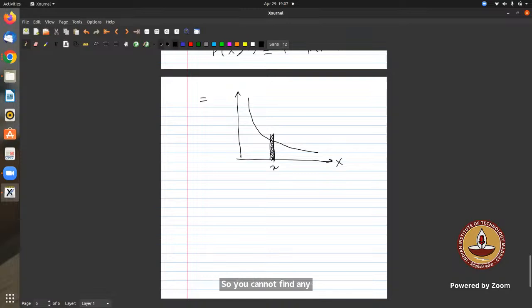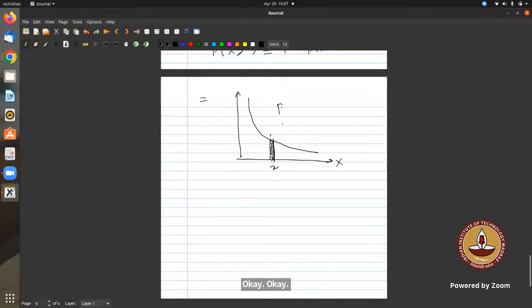Generally you have to take a small area, dx, infinitesimally small, and add them up, because this is the basis of integration when we are dealing with a continuous distribution.